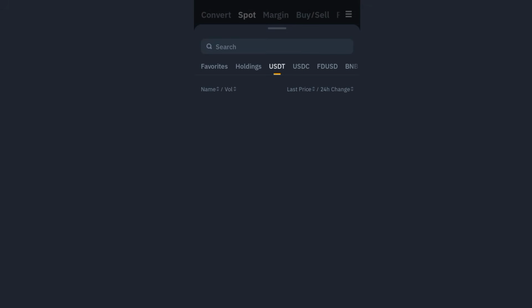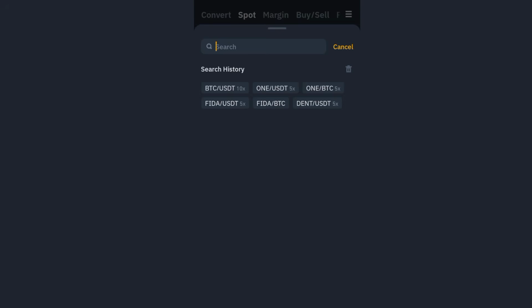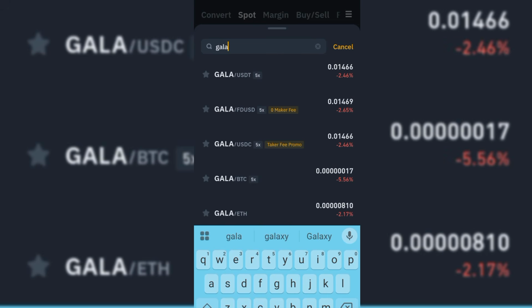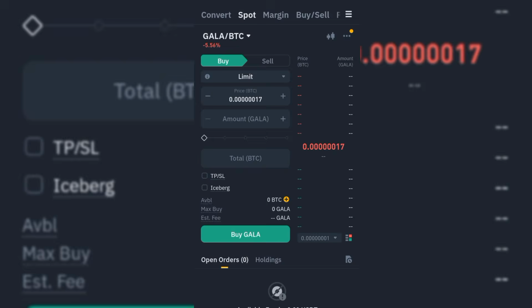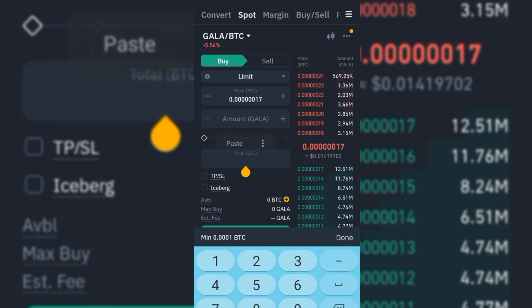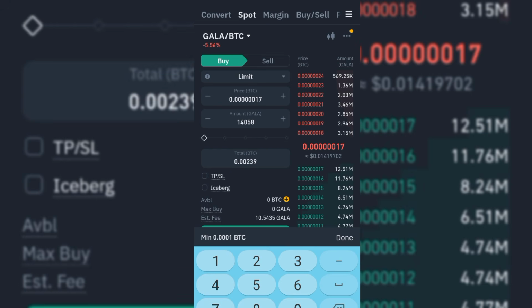Now we are going to be searching for Gala. So we search for Gala BTC. You can see the price and everything. Now I'm just going to buy Gala right now at this particular price. If I buy, it is going to execute. So now I'll paste the figure I copied, that's BTC worth $200. If I paste it right now, I'll be getting this amount of Gala.